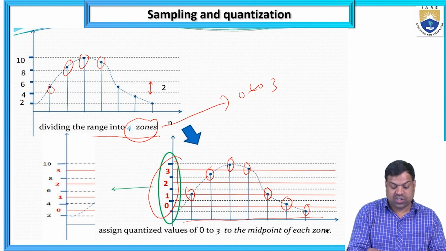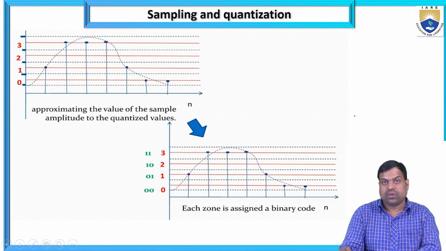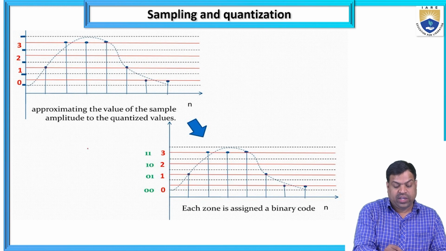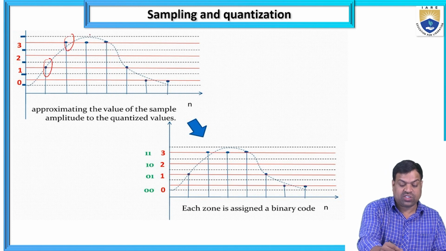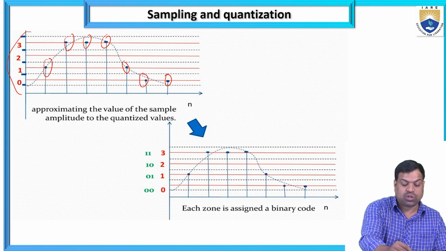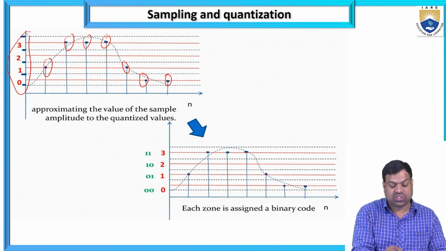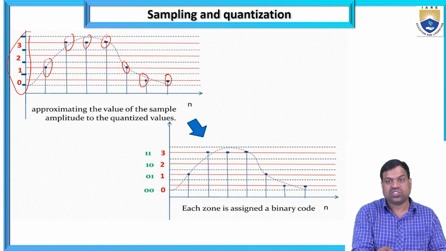So how many samples are there in total? I am converting to the zones. 4 zones means 0, 1, 2, 3. Here, approximating the values of the samples, the amplitude can take the quantization values. So what are the quantization values? The samples are converted to the quantization levels. 0, 1, 2, 3 zones are there. Approximating the value of the sample amplitude gives the quantization levels.